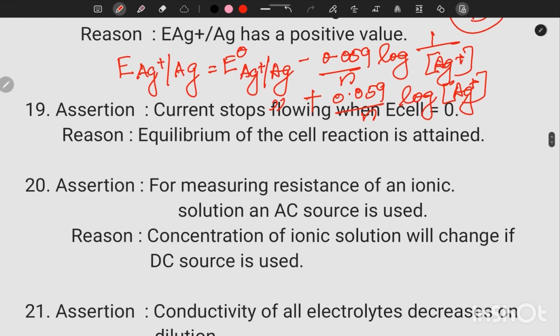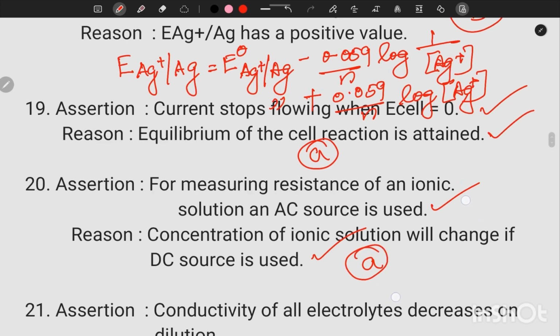19th question, assertion. Current stops when E cell is equal to 0. That's when equilibrium is attained. That statement is correct. And reason, equilibrium of the cell reaction is attained. So assertion and reason both are correct statements, and reason is the correct explanation of assertion. 20th question, assertion. For measuring resistance of ionic solution, an AC source is used. So assertion is correct, but if we use DC, the problem is that composition will change. Then concentration of ionic solution will change if DC is used. So both the statements are correct, and reason is the correct explanation of assertion.